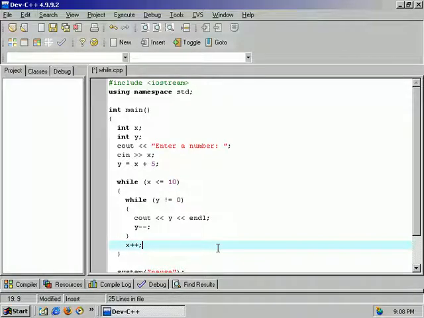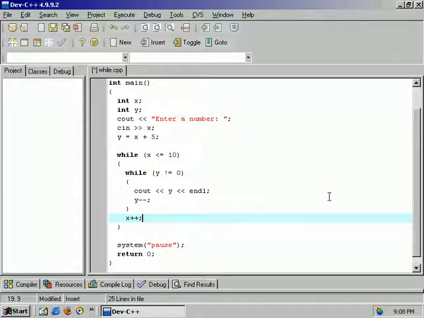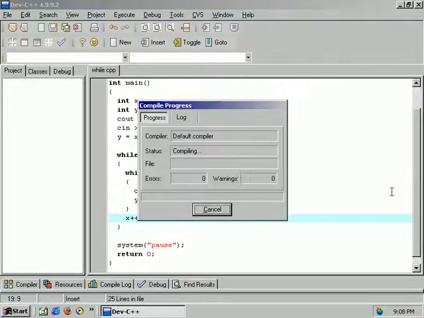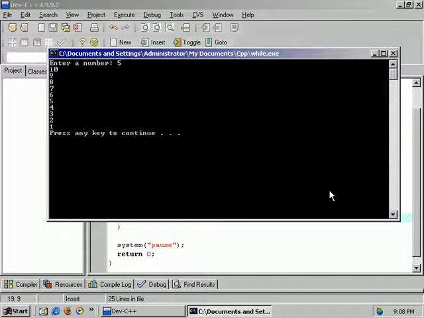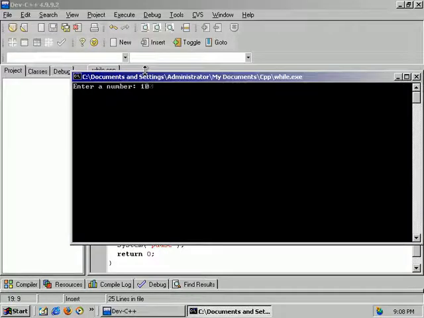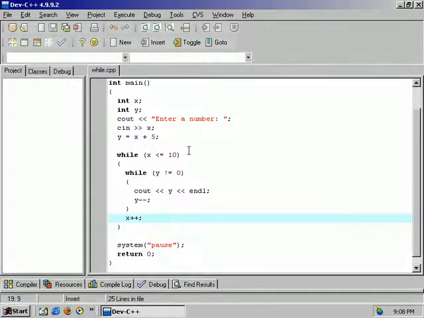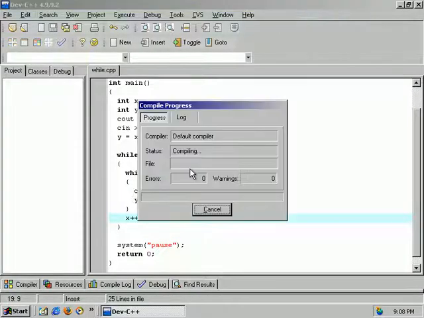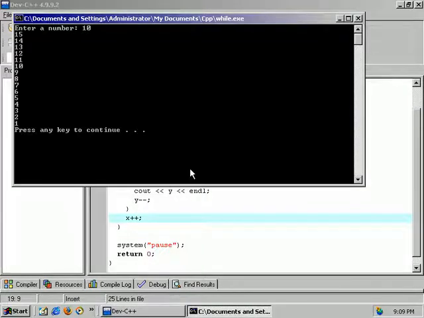Now let's try this. Let's compile this and see how it runs. Nice. Now let's try a higher number. 100. Oh, that's right, because it has to be less than 10. So it just starts at 15 because we added 5 to it, and works its way down.